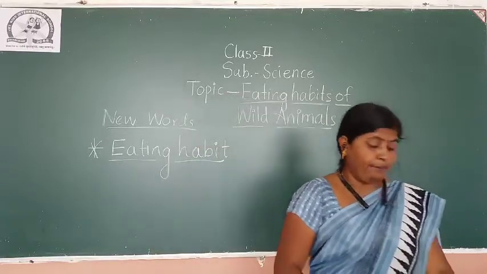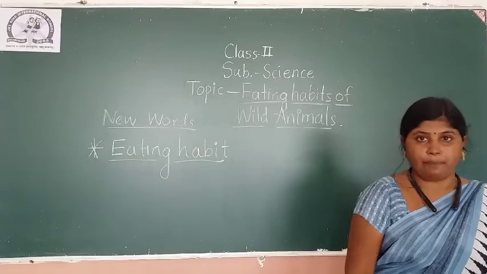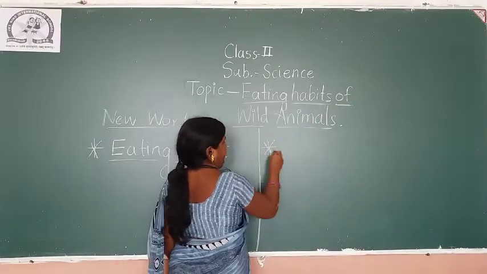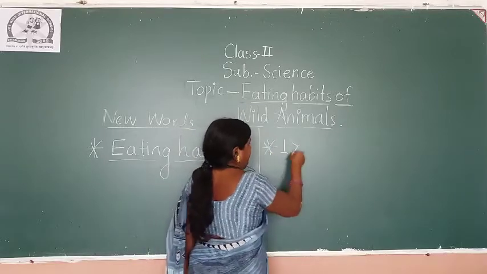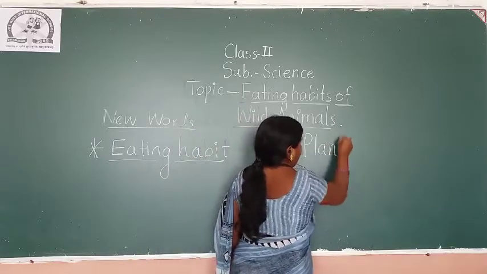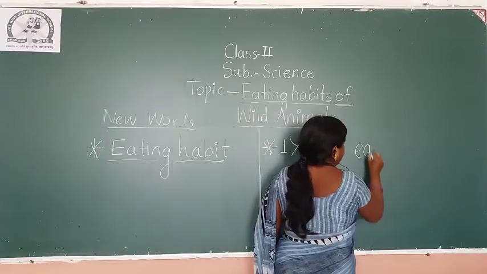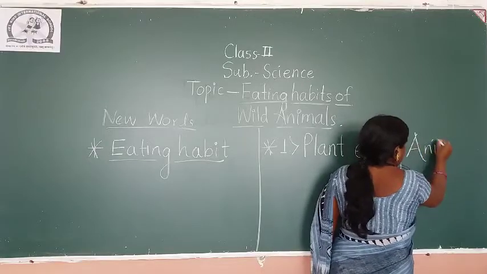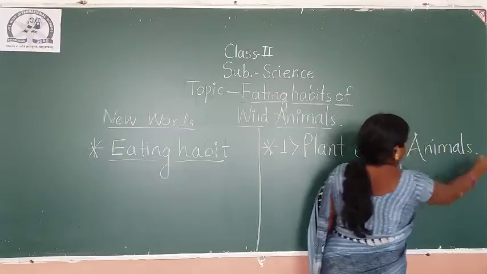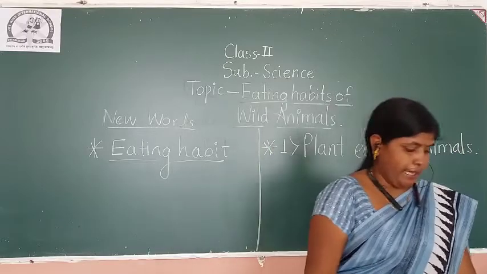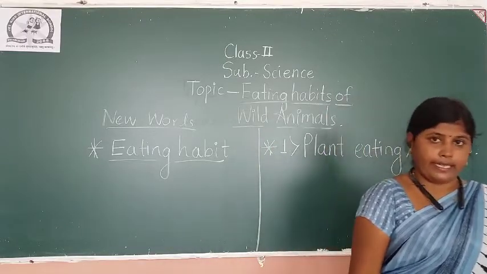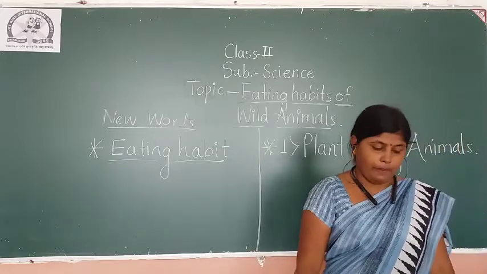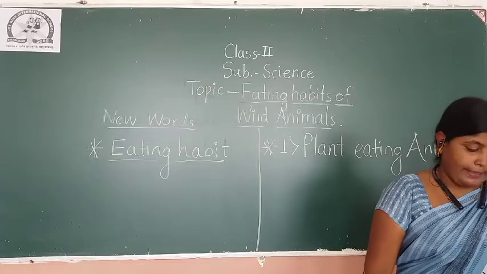Next, plant eating animals. The first category is plant eating animals. Animals like deer, elephant, rhinoceros, giraffe, monkey and zebra eat only what?